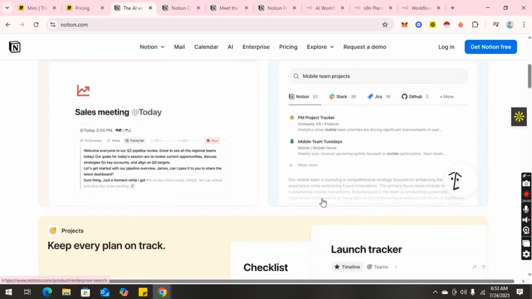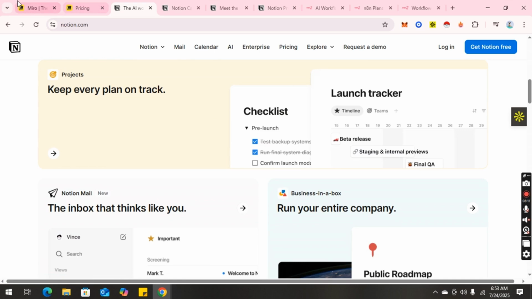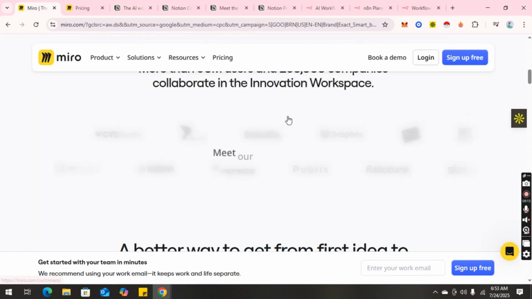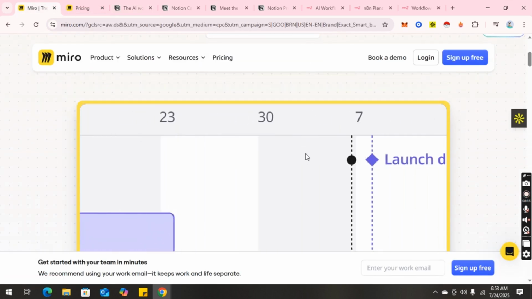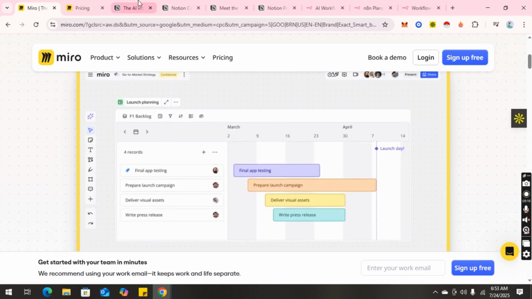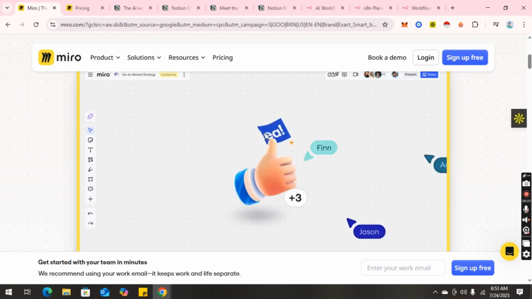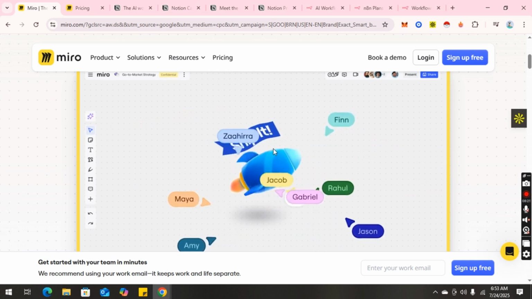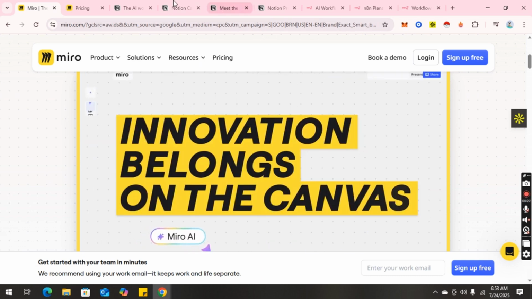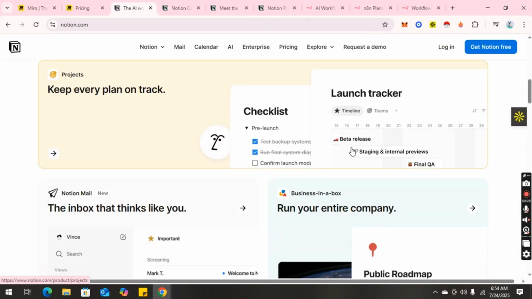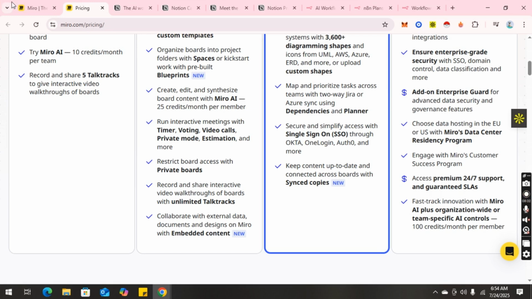So, in 2025, whether you're building a brand, running a product team, or mapping your life, the right tool will mirror your cognitive rhythm. Notion for builders, Miro for brainstormers, and if you are somewhere in between, pairing both with clear roles might just be your productivity superpower. So that's it.